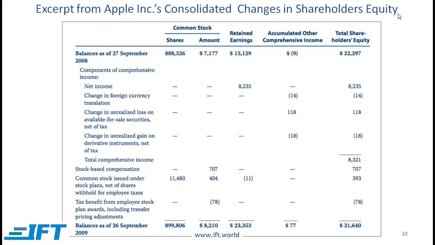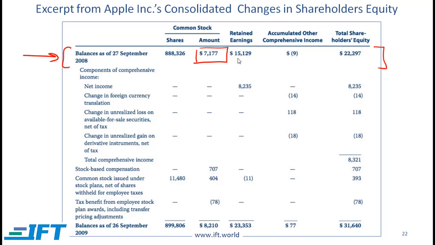You don't need to understand every detail here, but you should try to get the main point. This first row represents the start of the period. At the start of the period, the common stock is 7,177. This represents the amount that has been contributed by owners. The retained earnings equals 15,129.